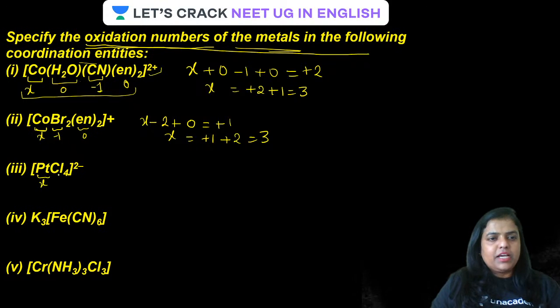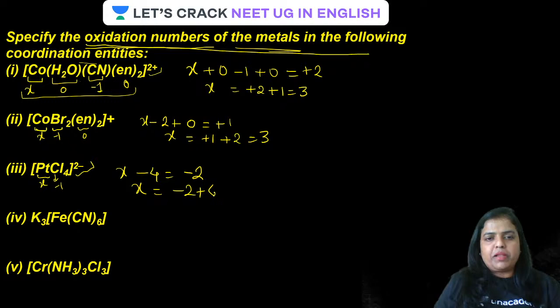Let it be x. Chlorine is minus 1. Okay, guys, and net charge is minus 2. It should be x minus 4 equals to minus 2, or x coming out to be minus 2 plus 4, that will be plus 2. Is that clear, guys? Now let us calculate for this one.